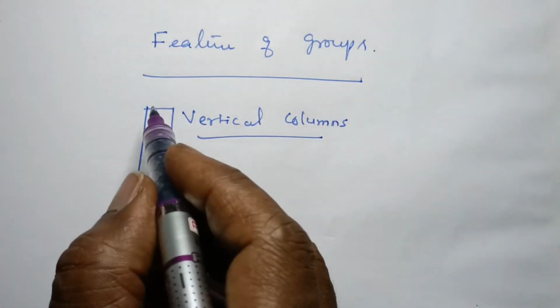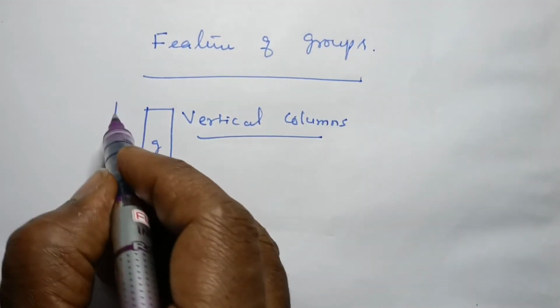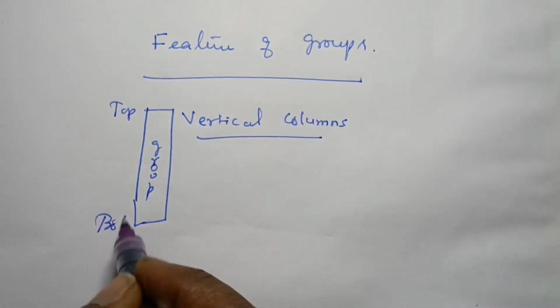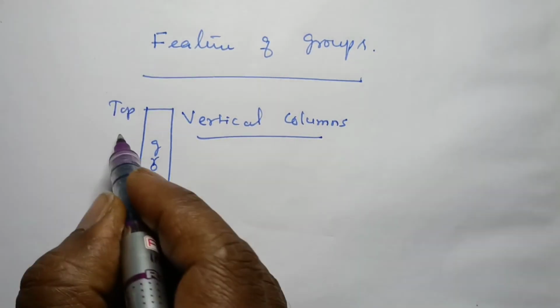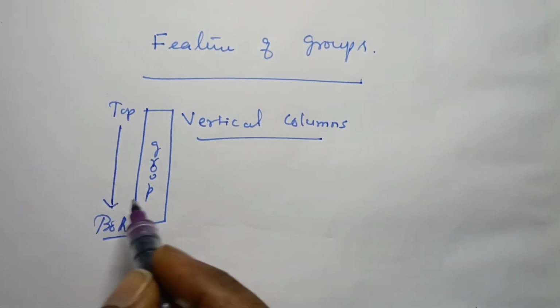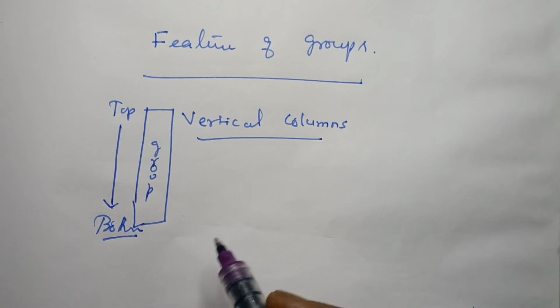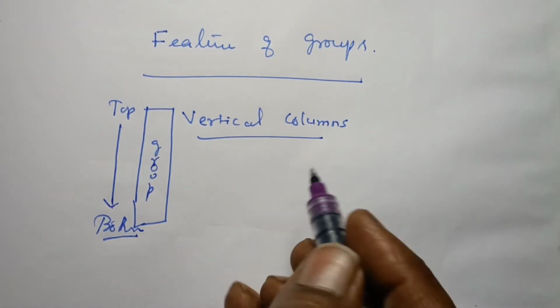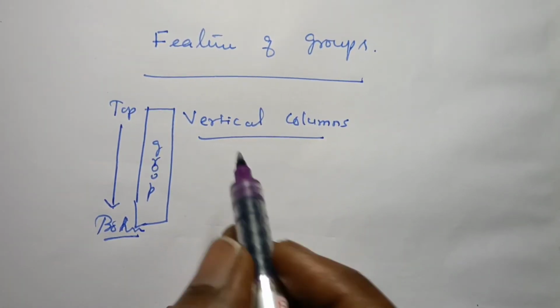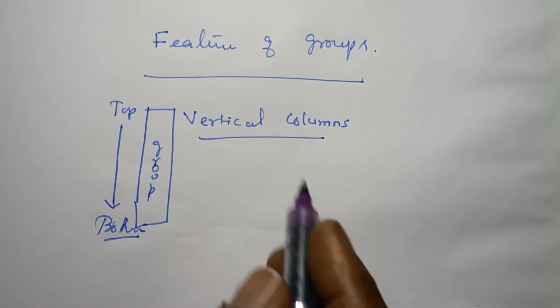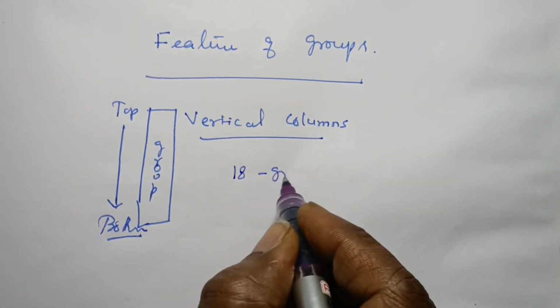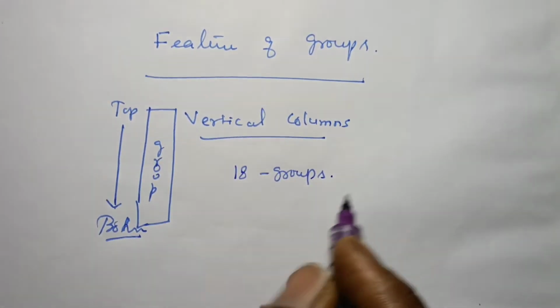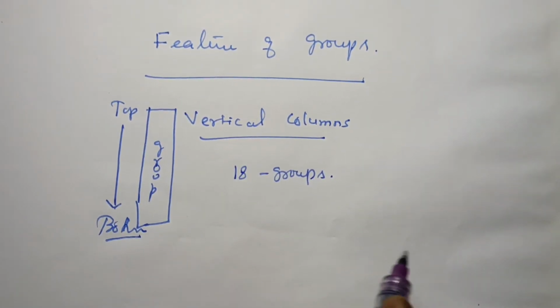In the group we measure elements from top to bottom, in this direction. Very simple. There are 18 groups in the periodic table.